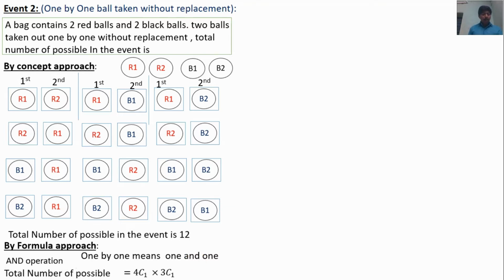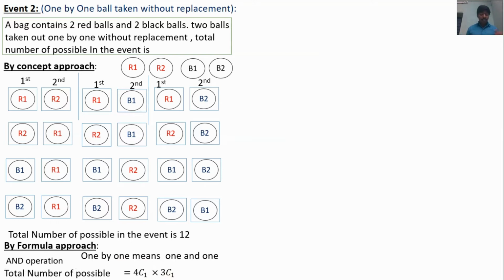Remaining 3 balls in the bag, because already 1 ball is taken out. Out of 3 balls, another 1 ball is taken out. So 3C1. If you understand this formula, it will be very easy. Otherwise, it is very difficult to solve the problem.